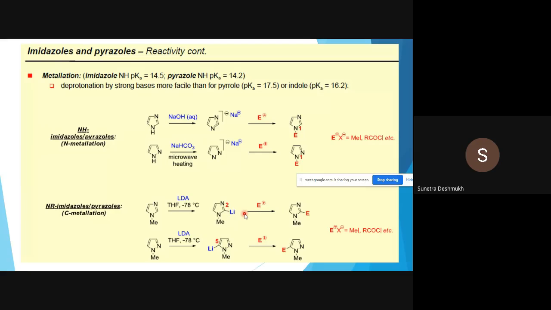Here they have shown C-metallation: metallation occurs at carbon atoms. It occurs at the C2 position in imidazole, and at the C5 position in pyrazole. Then substitution of this carbon-lithium bond by an electrophile is easy. That's why carbon lithiation reactions are very important in heterocycles, since we can replace the lithium very easily with any electrophile at that particular position. So these are the points regarding metallation of imidazole and pyrazole.